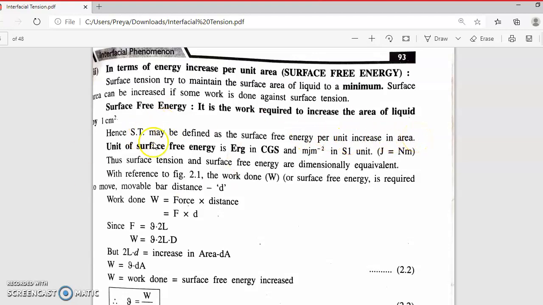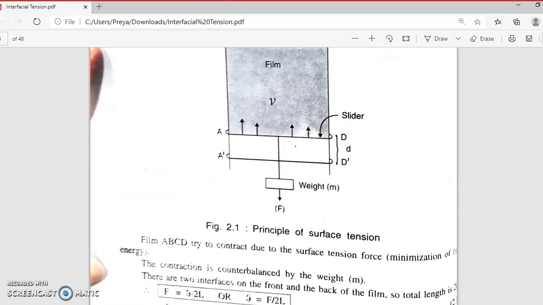Now what is the unit of surface free energy? It is the erg, or you can go for joule in SI units. Now see, surface tension and surface free energy are both equivalent dimensionally. How? Take the example of figure 2.1.